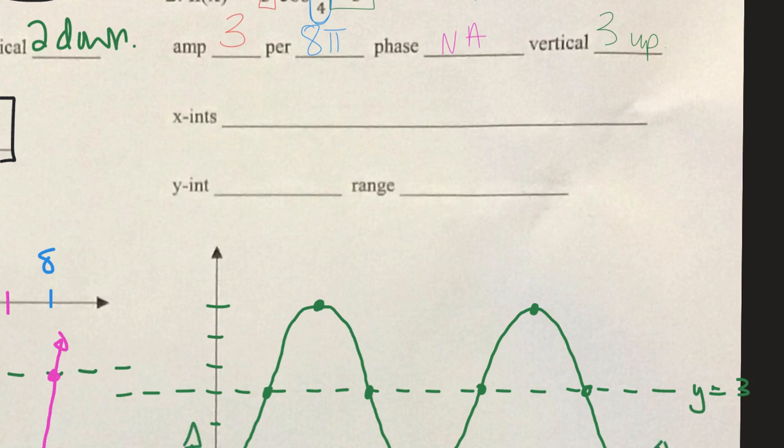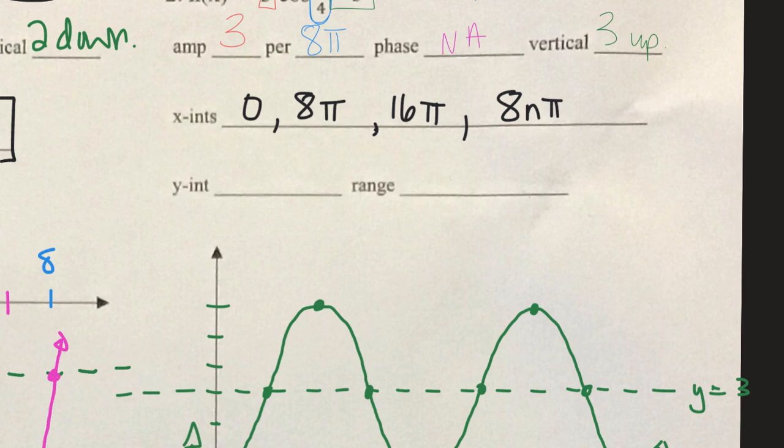So now let's analyze. Where are your x-intercepts? Well, the first one's at the origin, so at 0. The next one is at 8 pi. The next one is at 16 pi. Okay? And then from here, you can just put dot, dot, dot, right? Because we've established the pattern. But that's 8 times whatever number we're looking at times pi. So 8 times 1, 8 times 2, 8 times 3, and so on and so forth.